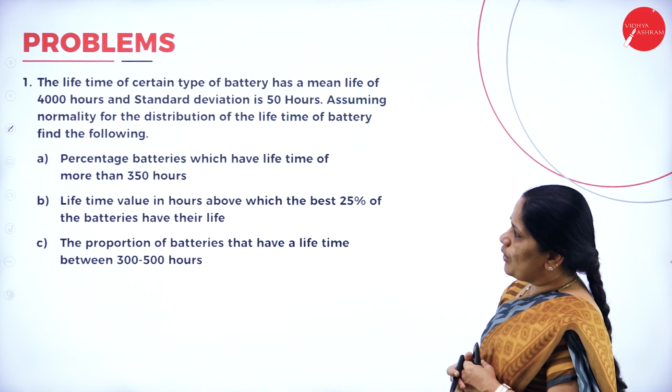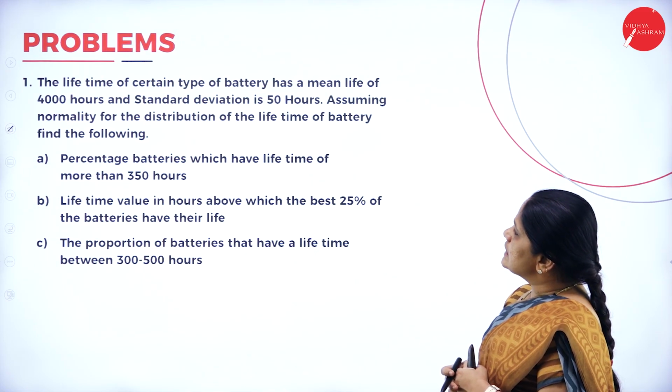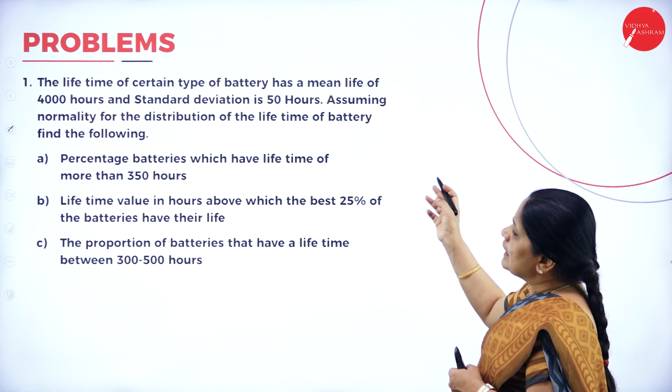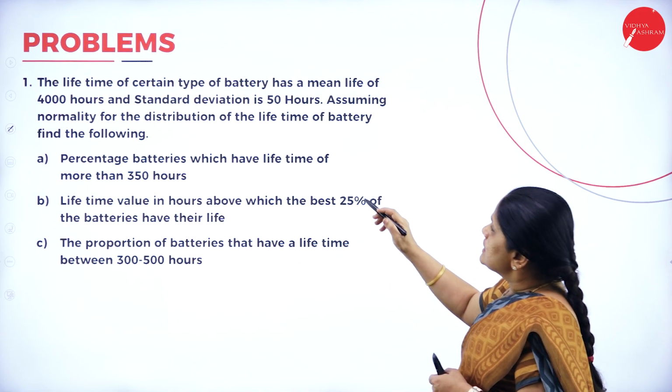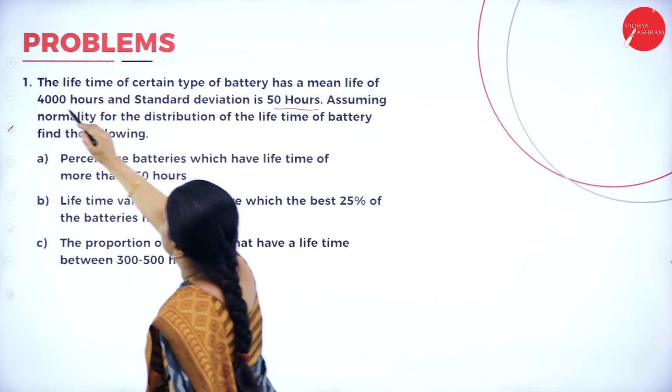Now, we will do one problem on this. The lifetime of a certain type of battery has a mean life of 4000 hours and the standard deviation is 50 hours.